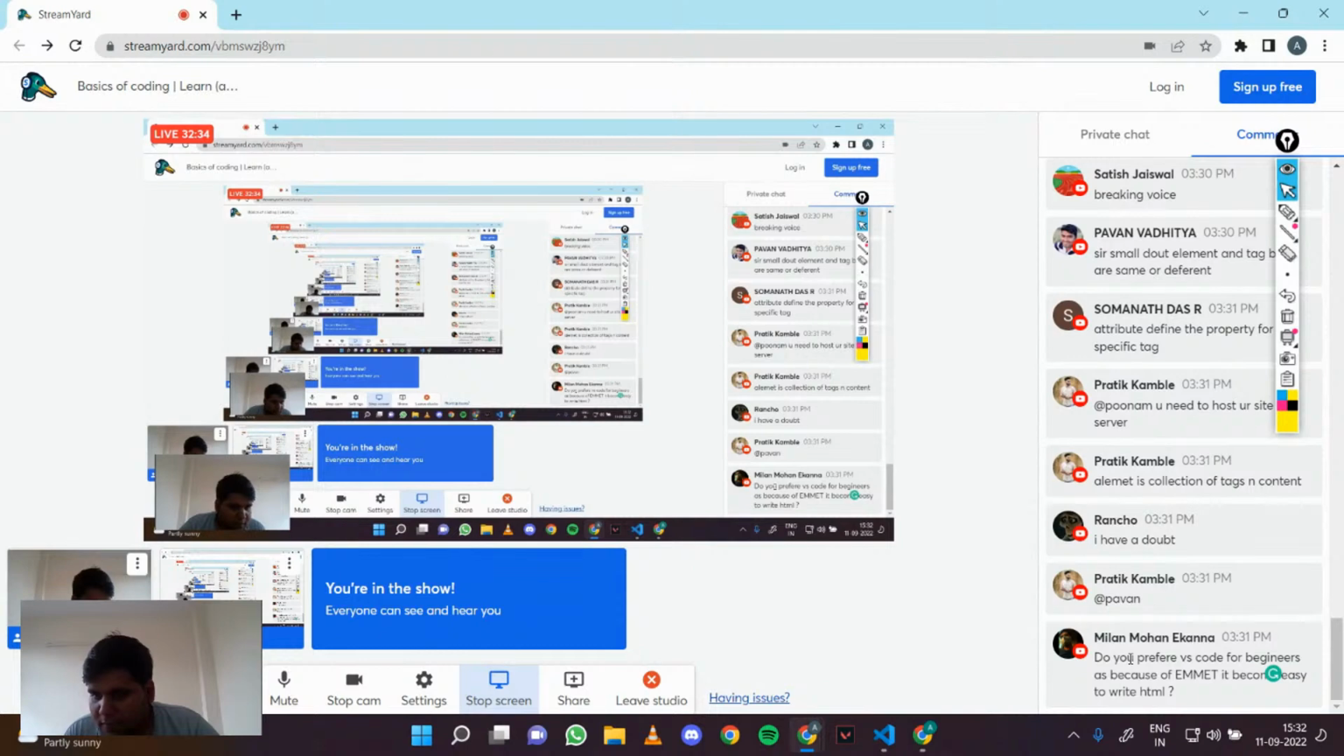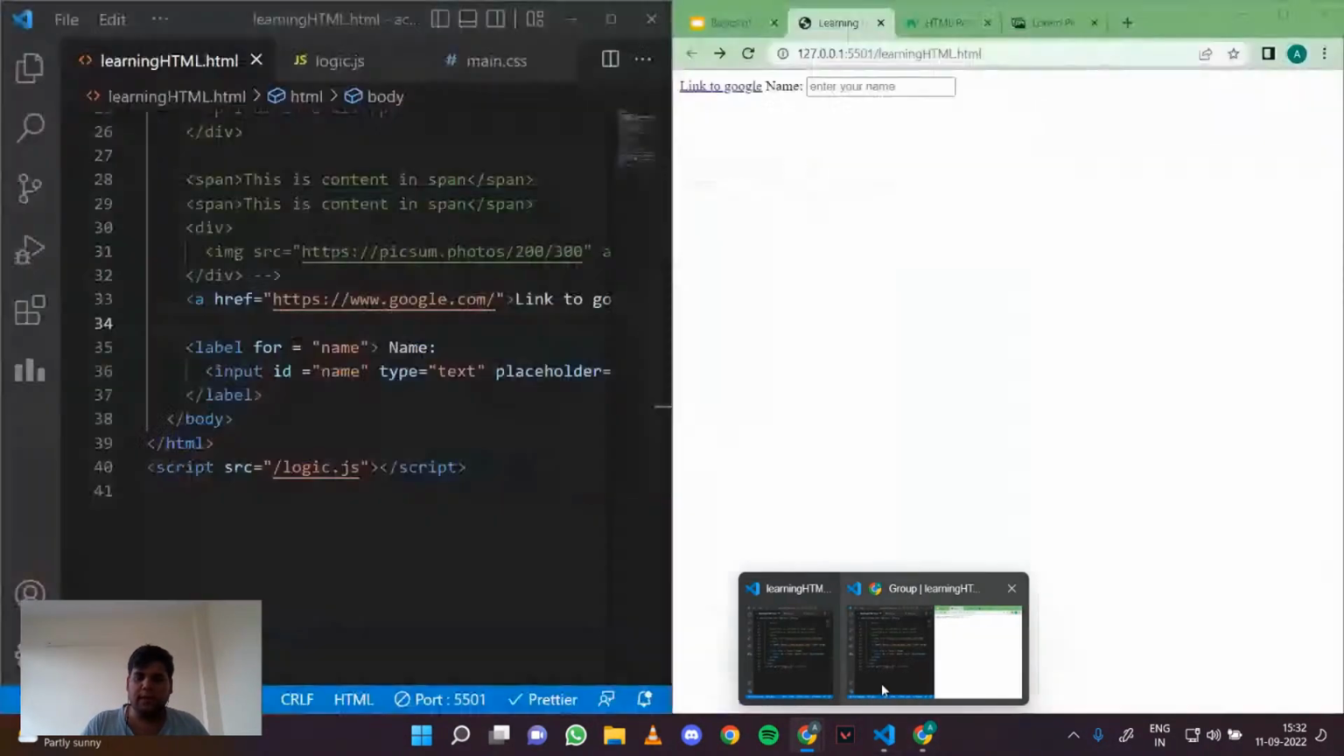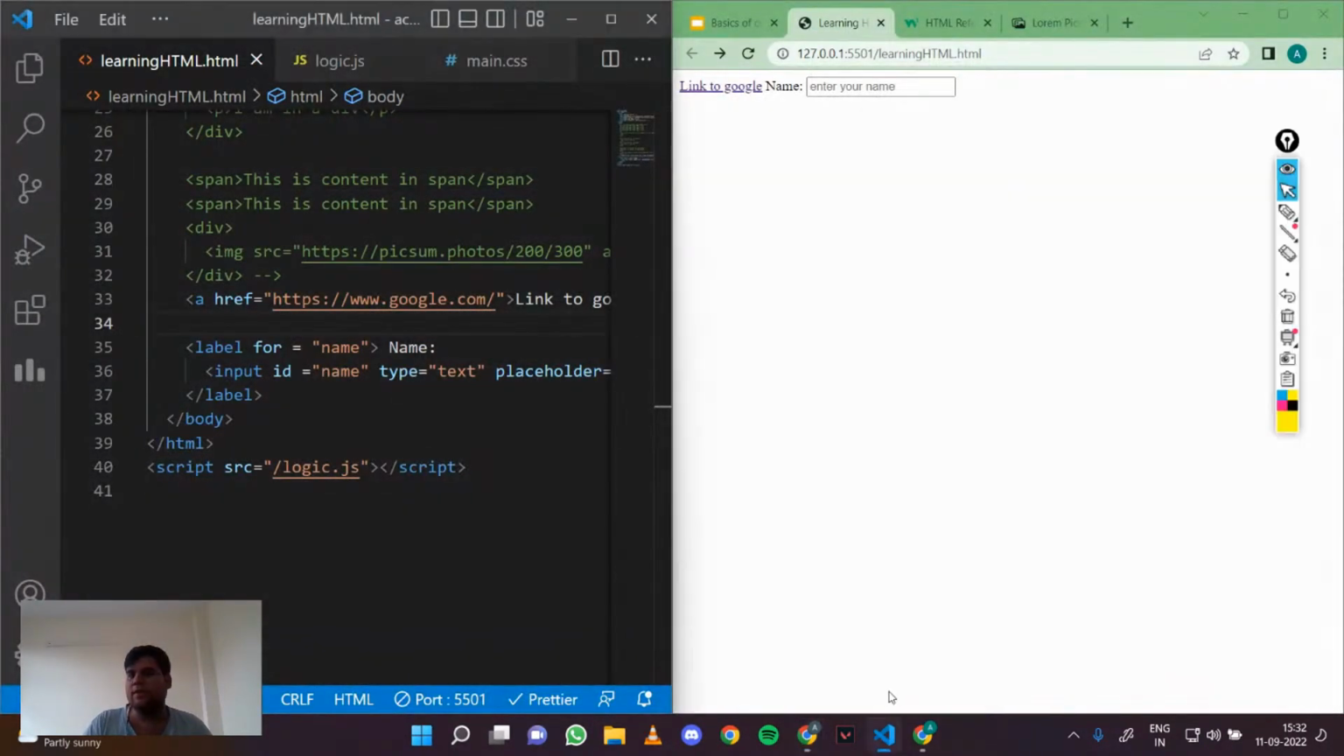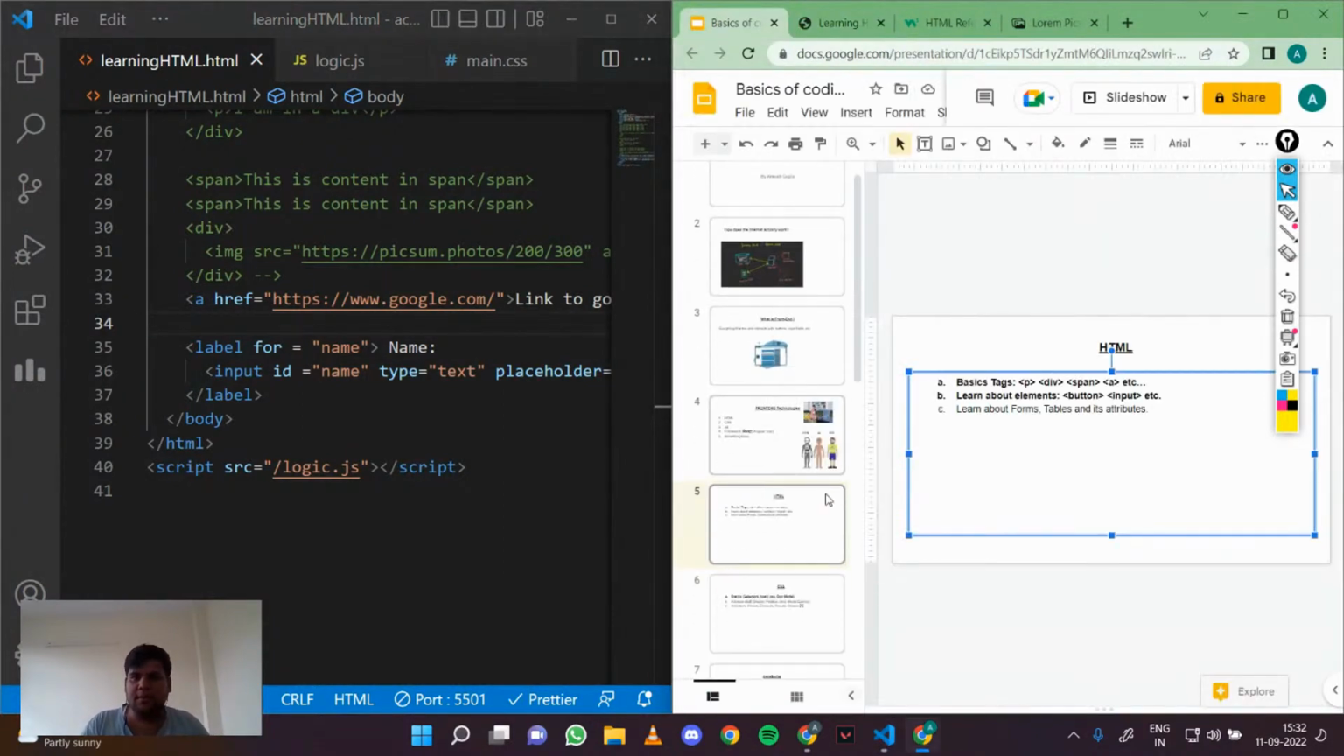Milan asked, "Do you prefer VS Code for beginners because of Emmet? It becomes easy to write HTML." No, Emmet you can install in any code editor. I just use VS Code for file structuring. It has better file structuring, so that's why I use it. I hope what HTML does is clear to you. There are different tags you can read about online, but that's about HTML.